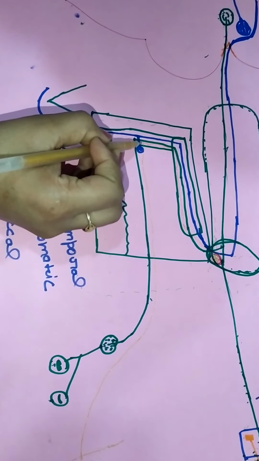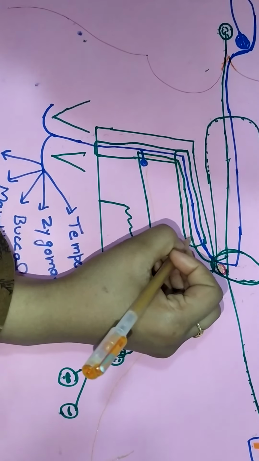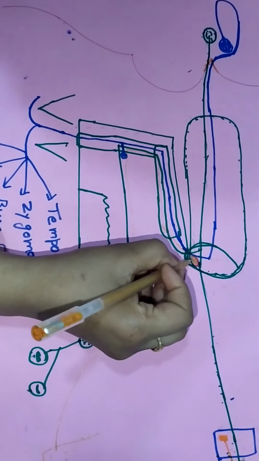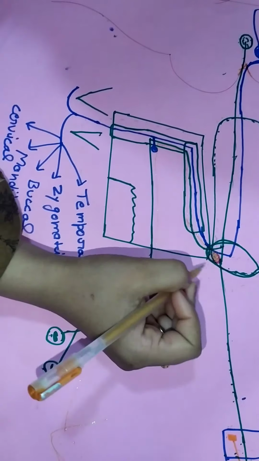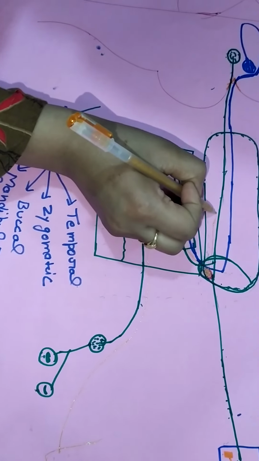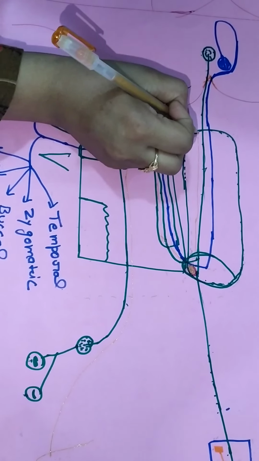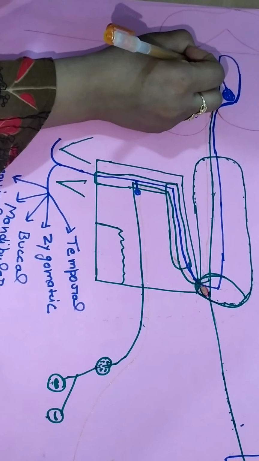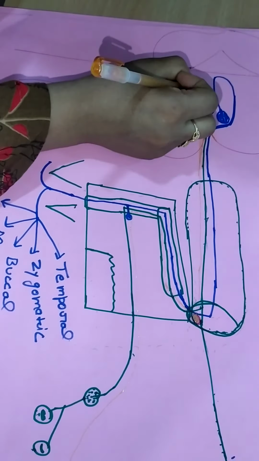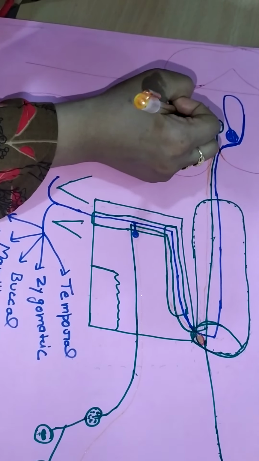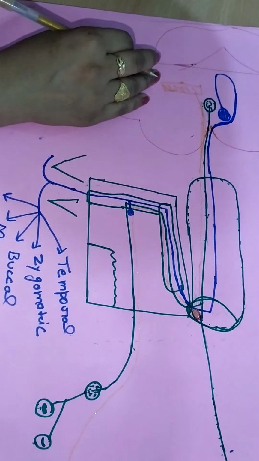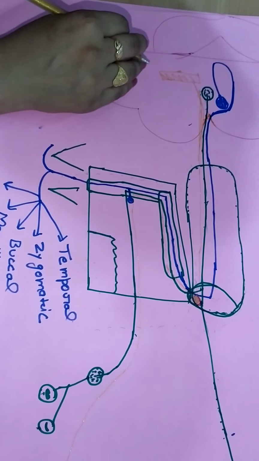Okay, then they enter into the canal, and from here the fiber ends up at the lateral geniculate ganglia. From here the central process starts and goes to the nucleus tractus solitarius. This is nucleus tractus solitarius, responsible for taste sensation.